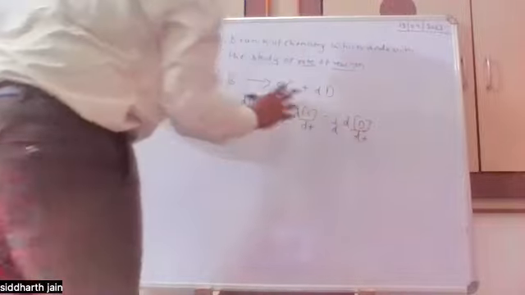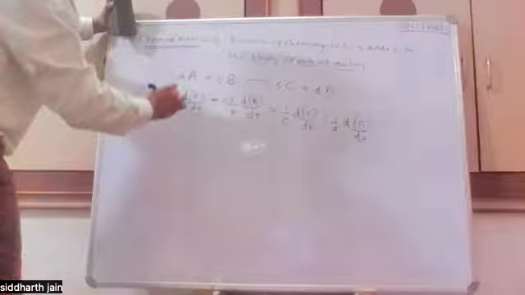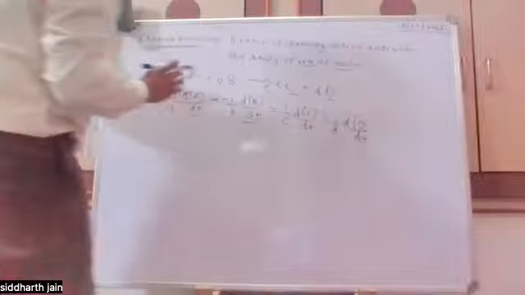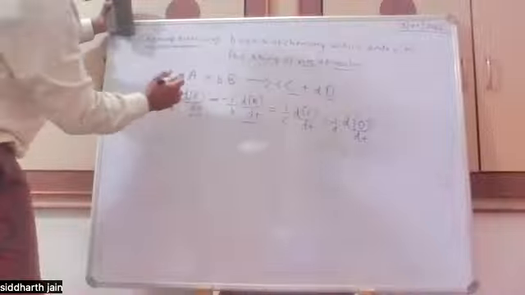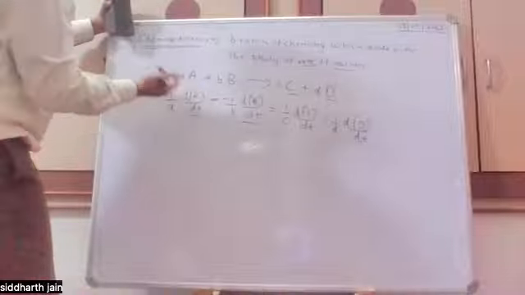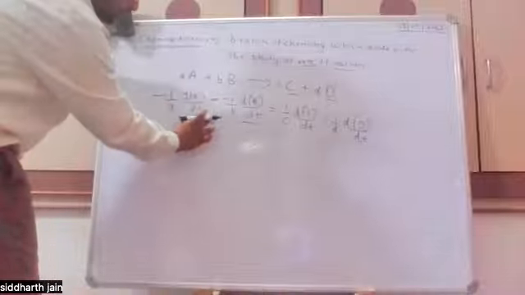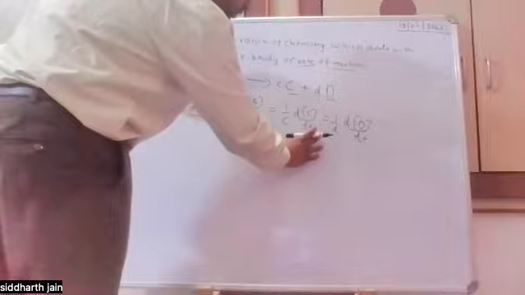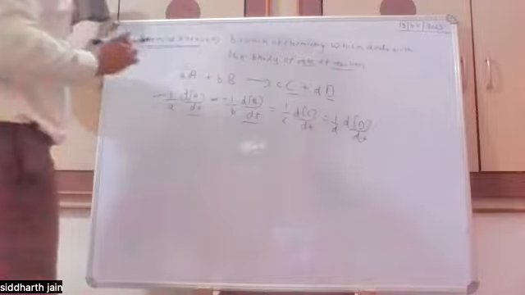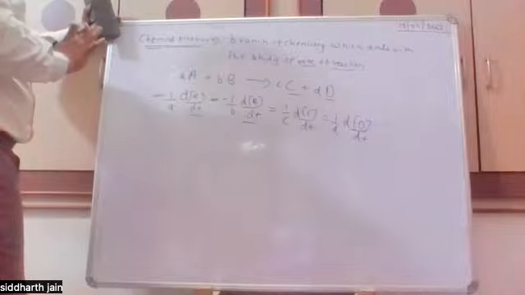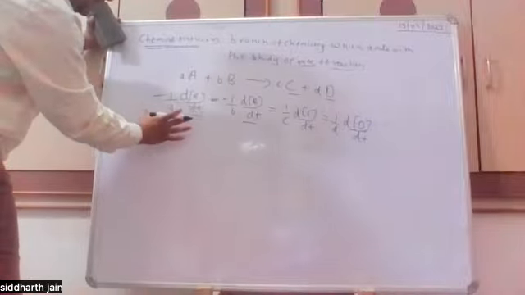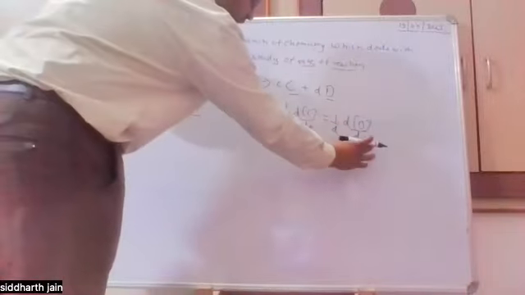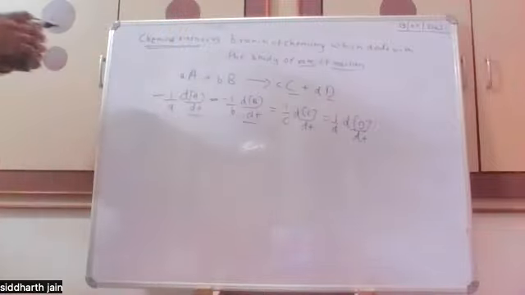So in this rate law, we know, say if 1 mole of A will react with 1 mole of B, then it will get converted to 1 mole of C and 1 mole of D. By representing in this rate law, we are saying that if we assume 1 mole change, the 1 mole change in concentration of A is equivalent to 1 mole change in concentration of B, is equivalent to 1 mole change in concentration of C, is equal to 1 mole change in concentration of D with respect to the time. And the negative signs are there because the concentrations of A and B are decreasing and concentrations of C and D are increasing. So like this we can define the rate.